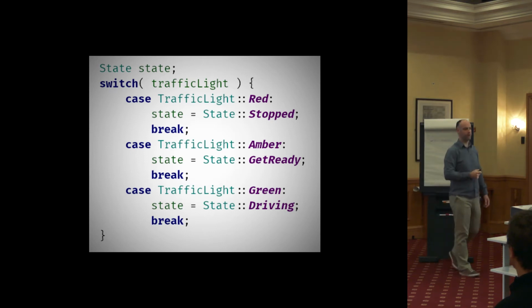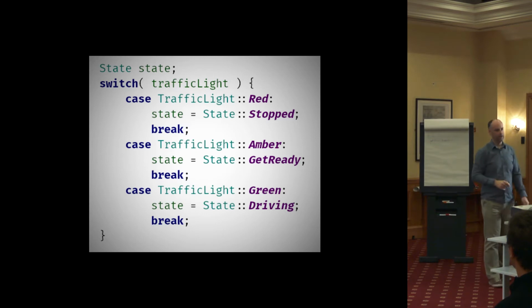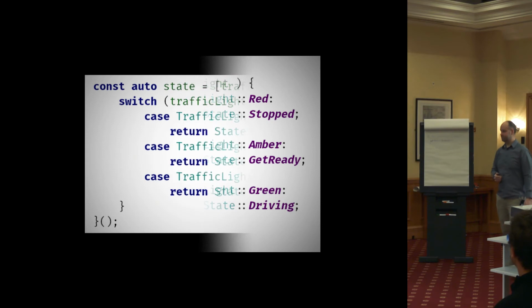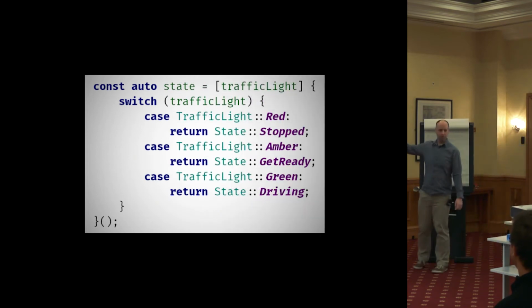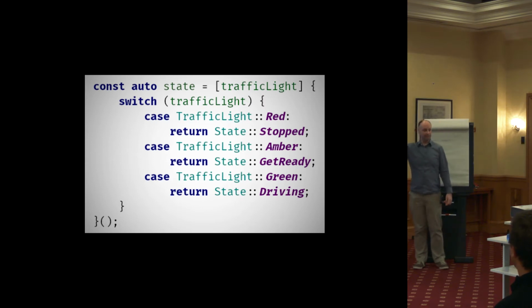Now, how can we deal with this one? We don't have some built-in special case to help us. Remember I said earlier, there was one other way to get a value out from within a statement. And ironically, that is to use another statement, the return statement. So what we're doing here is we're pushing the switch into a lambda expression and returning out of it.